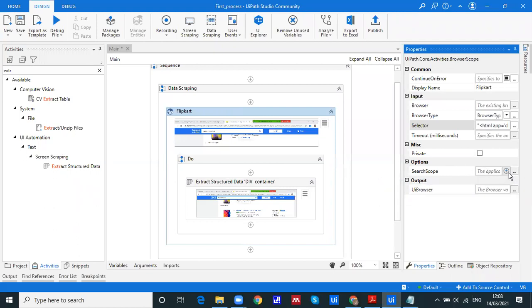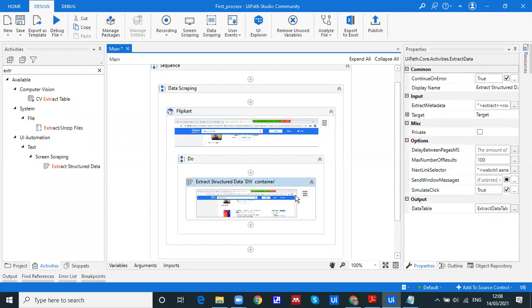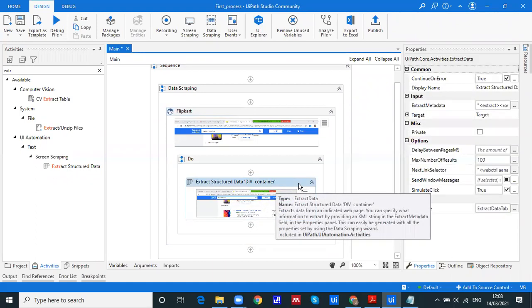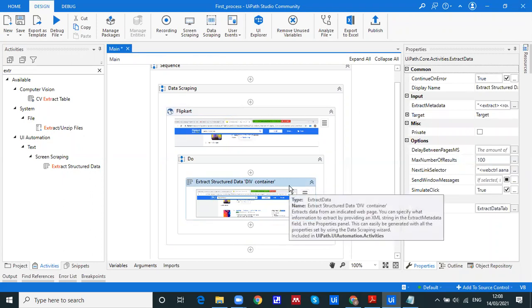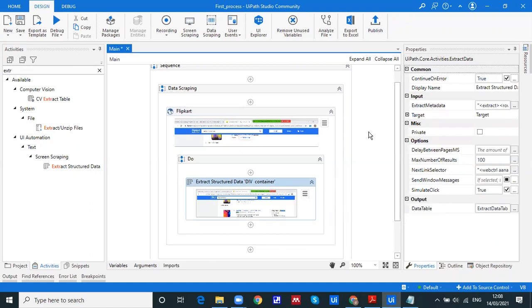Suppose you don't know the information about a particular activity or property, just go there and hover the mouse, and you'll get to know what exactly it means. The application window in which you search for the element is defined by the selector property. So if you want to search for a particular element, you can put it under this search scope. Again, we have similar properties for the Extract Data activity. Why I'm explaining this at the beginning is because these are going to be repeated many times. For every activity we have properties, and we need to look at them and try to understand.